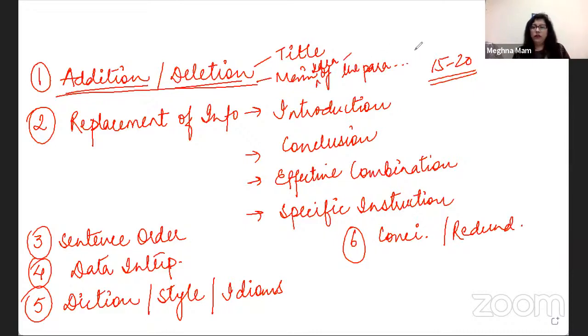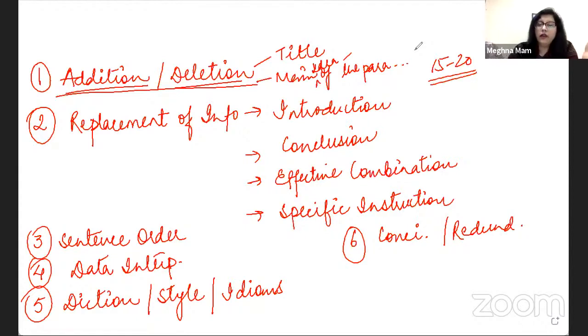Now, one of the options may look correct according to the passage, but the question is asking you to introduce the idea in the paragraph, whether it suits at that particular point in the paragraph or not. So we will not look at the bigger picture here. We have to narrow down our approach and become very specific to the paragraph and see whether this information is actually required in the paragraph at this point or not. It might be true according to the passage, but might not be suitable at that point in the paragraph. This kind of analysis will always help you with addition and deletion questions.